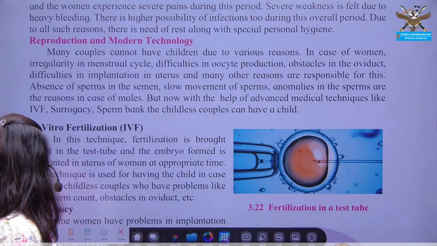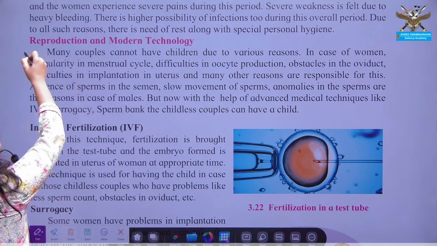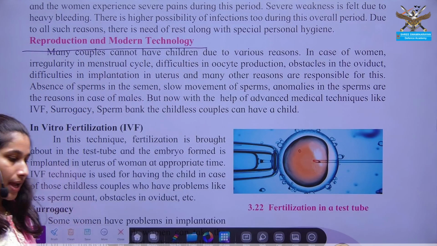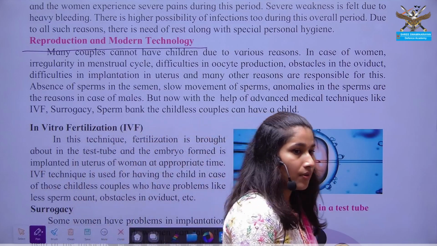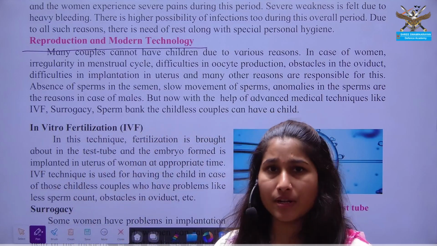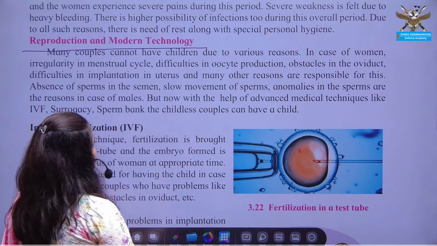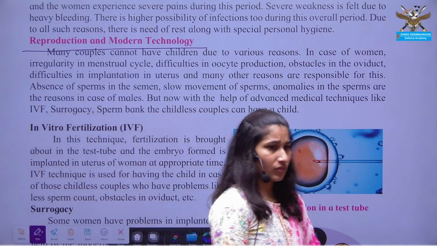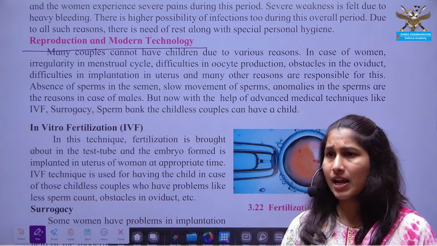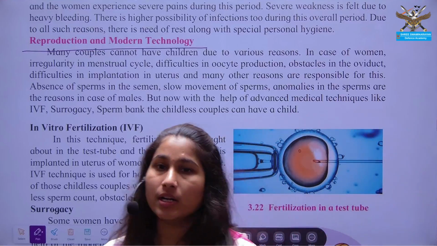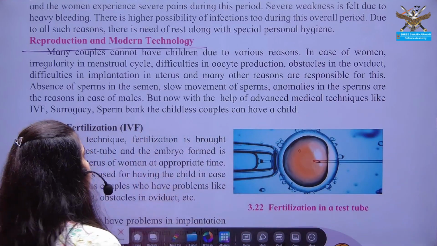Which next? Reproduction and modern technology. Whatever we have discussed till now is for the natural conceiving process, or natural reproduction. But there are some couples in the world that are unable to conceive because of